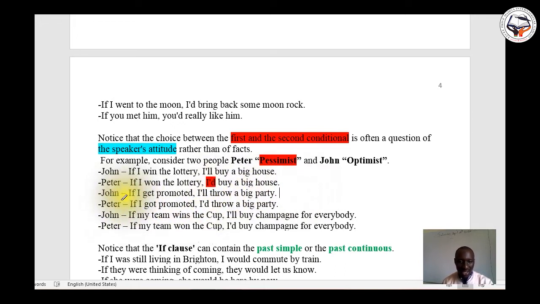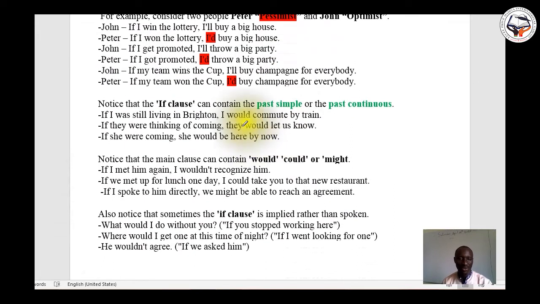Now we go ahead. John said, if I get promoted, I'll throw a big party. And Peter said, if I got promoted, I'd throw a big party. Now John said also, if my team wins the cup, I'll buy champagne for everybody. Peter said, if my team won the cup, I'd buy champagne for everybody. You see the difference. So it depends on the speaker's attitude. You mustn't forget this. Very important.